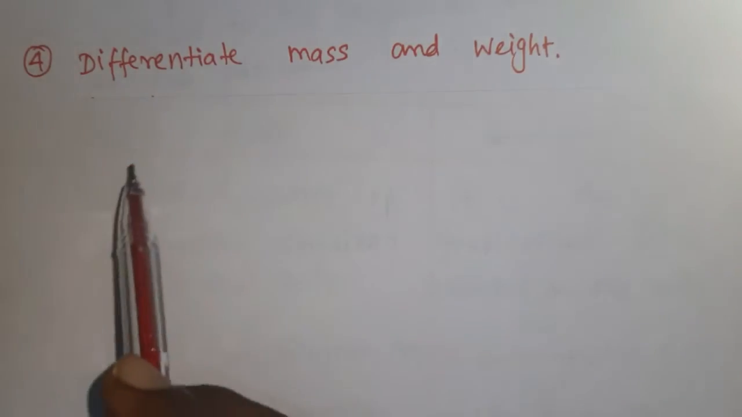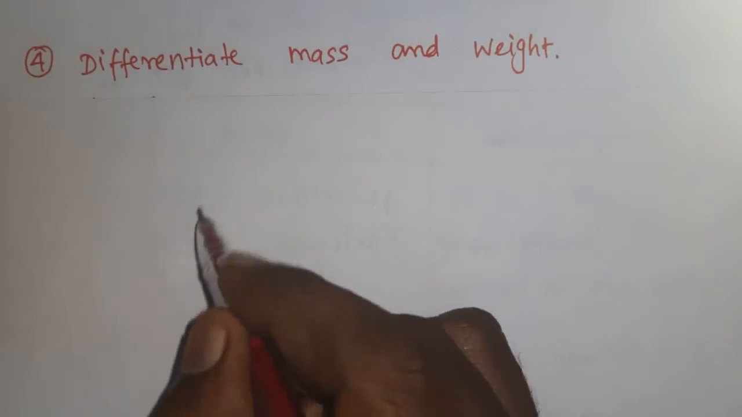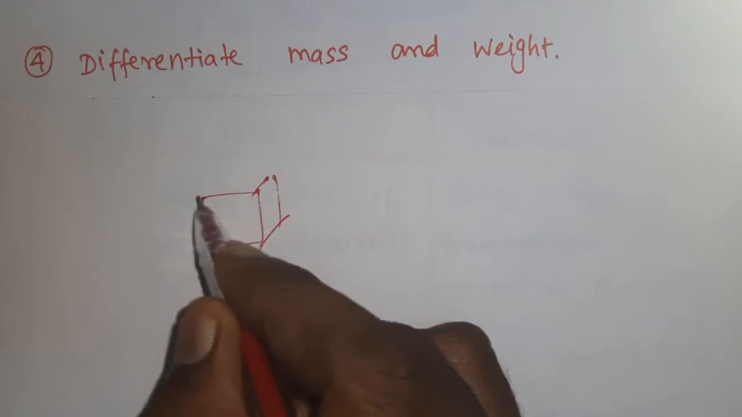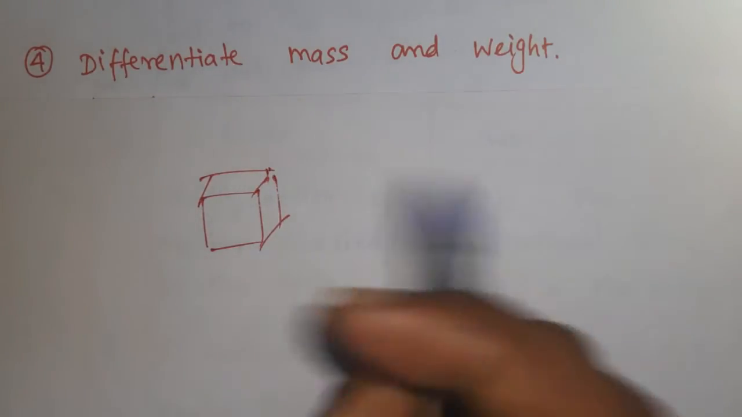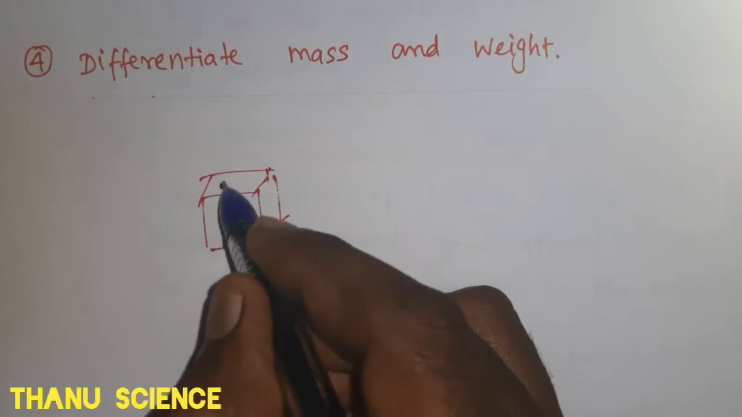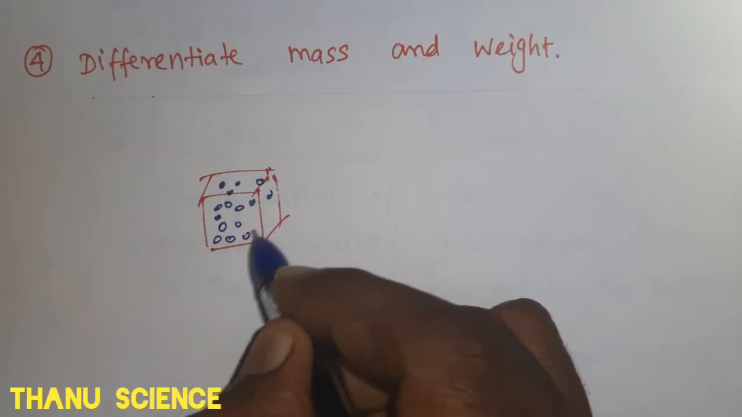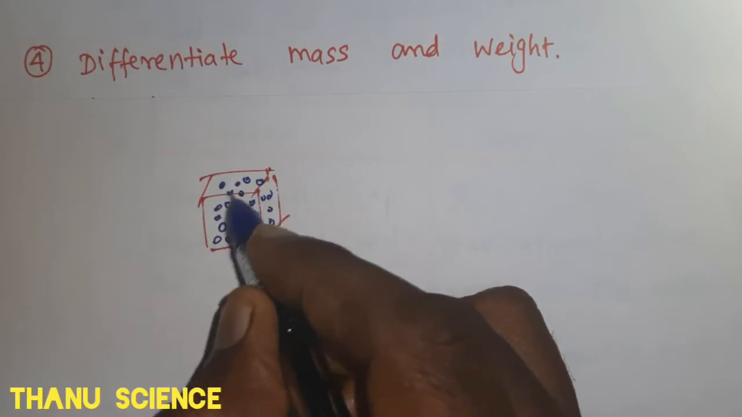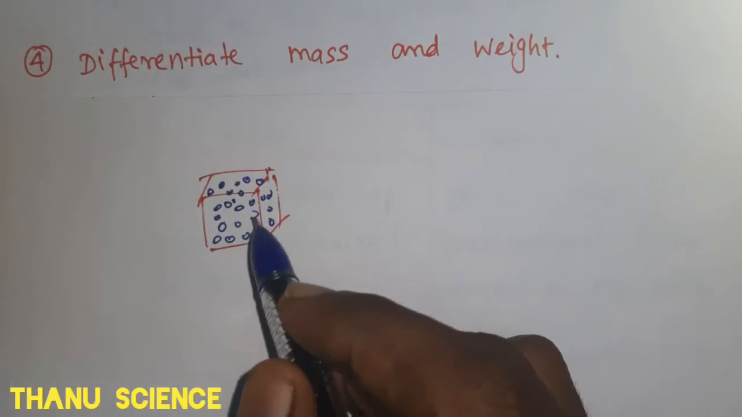Question number 4. Differentiate mass and weight. Mass is nothing but the quantity of matter contained in a body. For example, this is a body. The body contains matter. This matter may be solid or liquid or gas. So the amount of substance in a body is nothing but mass.